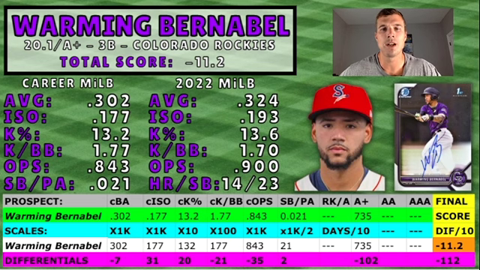What kind of hurt Bernabel the most was his age per level. A lot of the superstars were much younger in high A than Bernabel is right now, but we could run these numbers at the end of the season if he got promoted to Double A, and he wouldn't take as big of a hit on age level. So he finished with a score of negative 11.2, just under Andy Pages, and he's definitely a guy to keep your eye on in the Colorado Rockies organization.